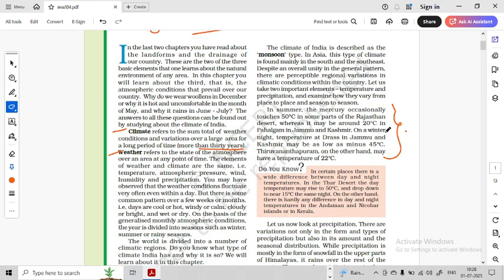Another important question is regional variations of temperature and rainfall. If the question comes, discuss the regional variation in temperature across the Indian subcontinent, then the answer is: Rajasthan has a desert type of climate with very high temperature, 50 degrees Celsius. Whereas in Jammu and Kashmir, Dras, the temperature can go as low as minus 45 degrees Celsius. Thiruvananthapuram has a maritime type of climate. Why maritime? Because it has a coastal location, therefore the influence of the sea.